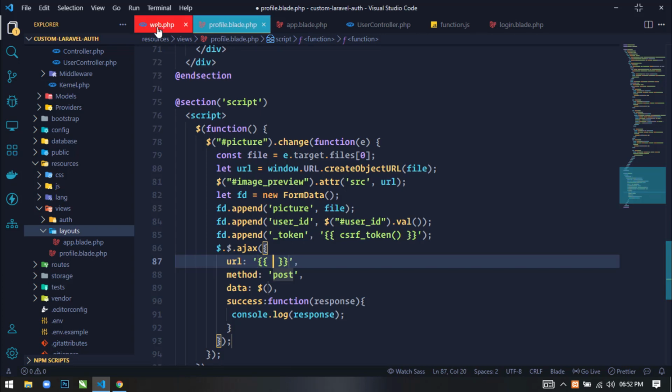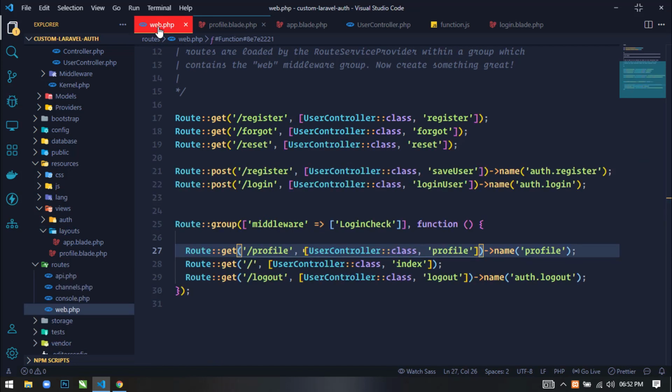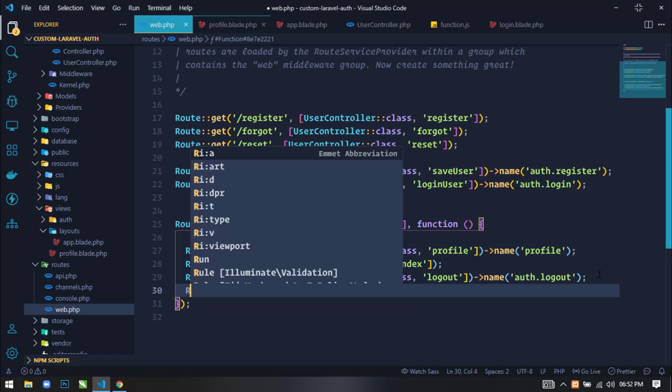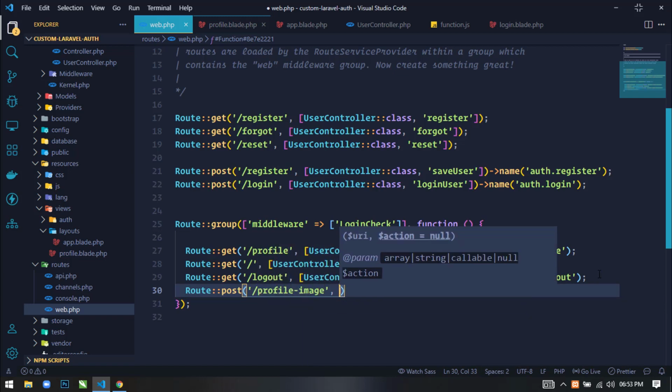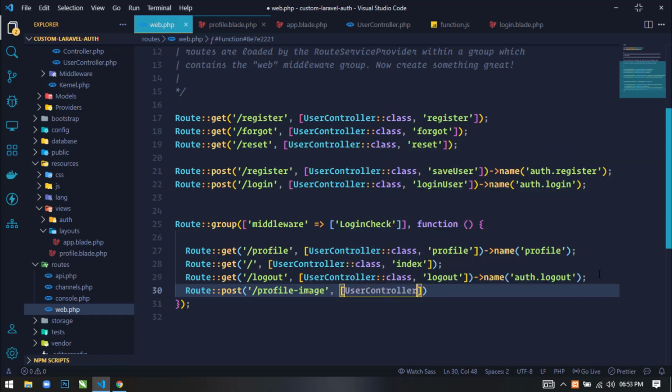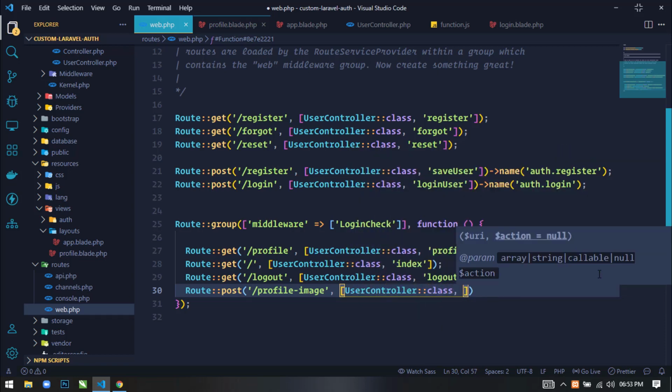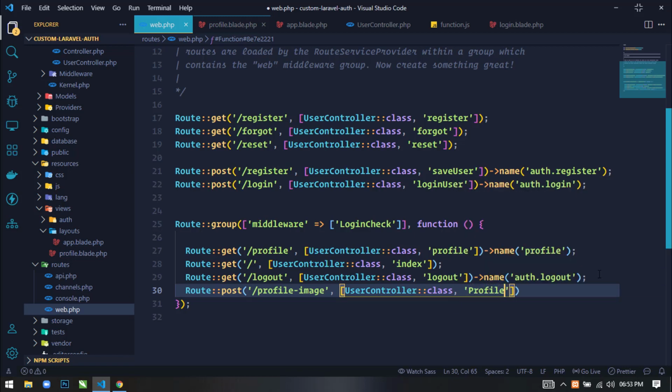So just go to the web.php file, and here I will define two routes for the user profile update. Inside this route group I will create another route, and this will be a post. The first route will be for profile hyphen image, with the user controller class, and the method name will be profile image update.